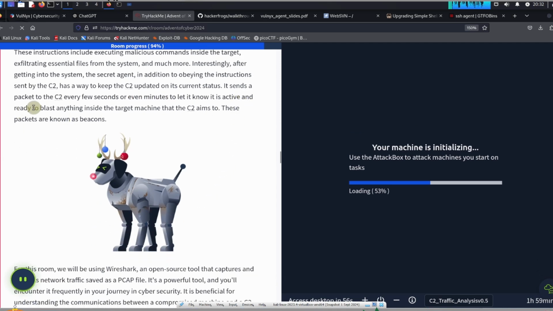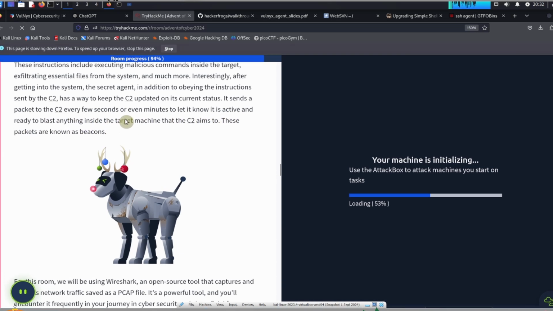It sends a packet to the C2 every few seconds or even minutes to let it know it is active and ready to blast anything inside the target machine to the C2 that the C2 aims to. These packets are known as beacons.